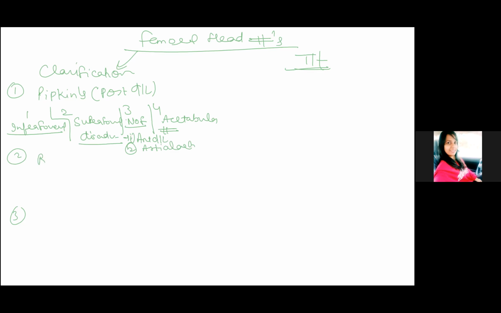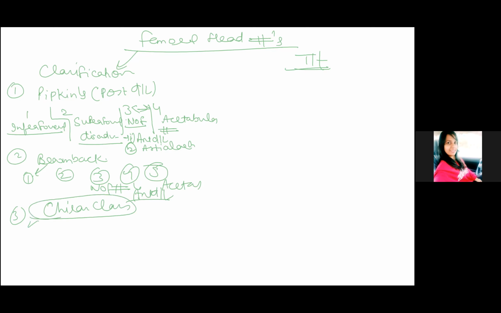So second classification is Brumback classification. In the Brumback classification, you can see he added anterior dislocation in between the third and fourth type. So it is same like Pipkin's, but we can see here third is neck of femur fracture associated, and fifth is acetabular fracture associated, and fourth is anterior dislocation associated with femoral head fracture. Now the third type of classification is Chiron classification. In the Chiron classification, you can see here it is of 5 types: 1, 2, 3, 4, and 5.